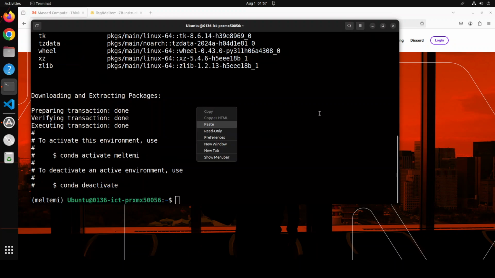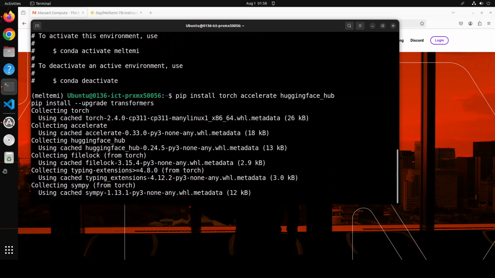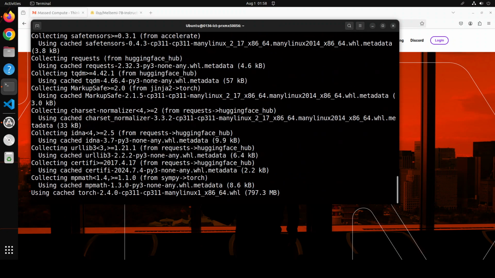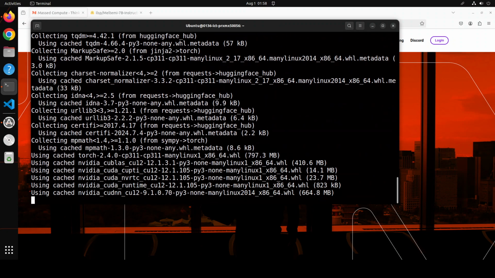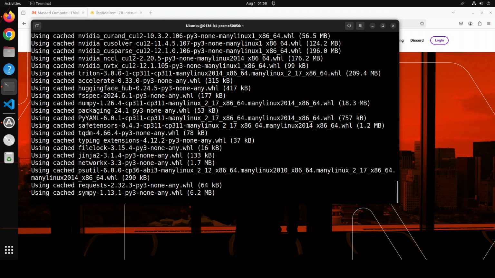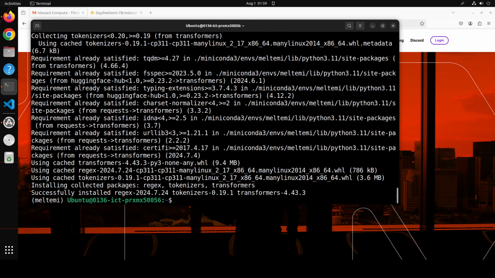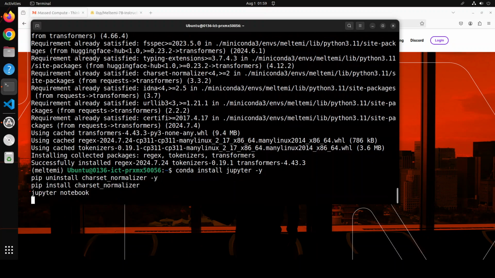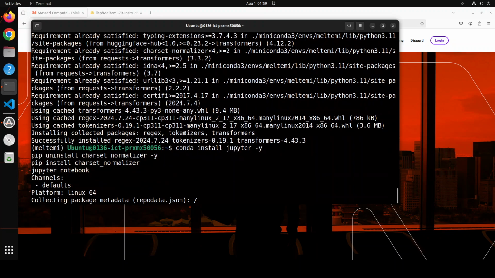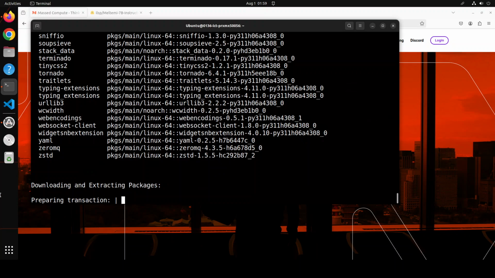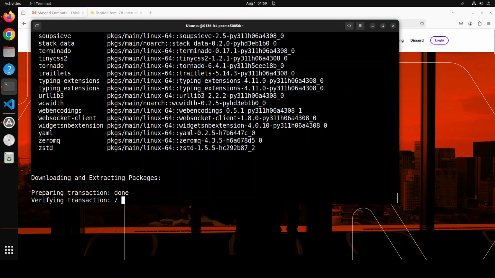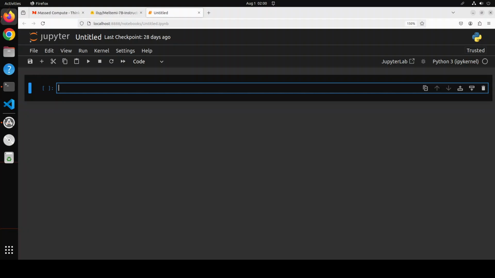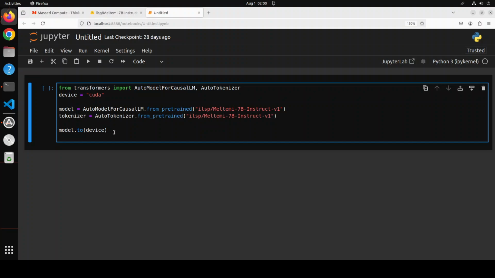Let's install some of the prerequisites, which include torch, and I'm also upgrading the transformers. This is going to take a minute. So let's wait for it to finish. Prerequisites are done. Now let's install and launch our Jupyter notebook, and we will be playing around with the model after downloading it in the notebook. It is going to launch in the browser. So my notebook is launched. Let's import the libraries which we have installed and also download the model.